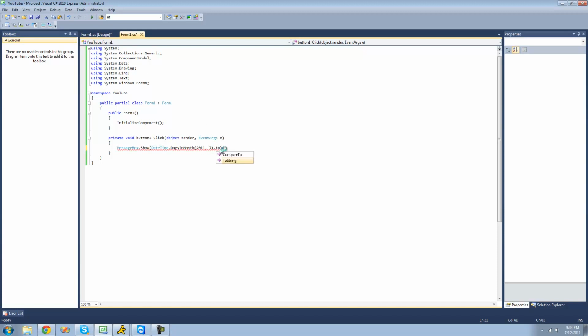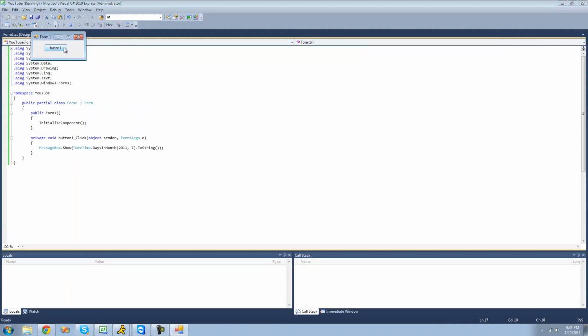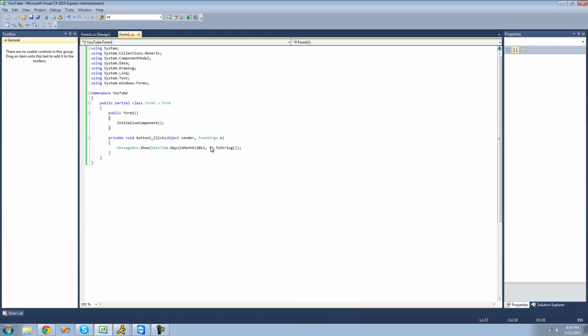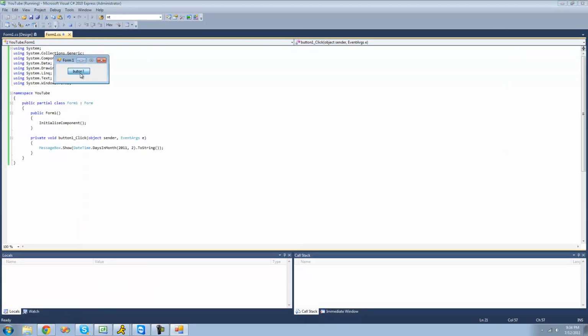Then ToString, because it returns an integer. So I think we're going to get 31, but I could be wrong. Yeah, 31 days are in July. You could change this to February, which is 2. I think we'll get 28. Yep, 28, because 2011 is not a leap year.